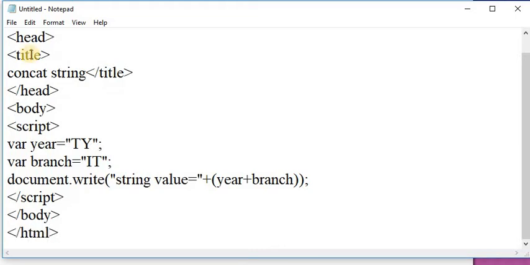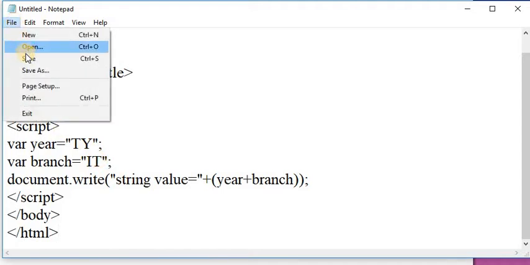In this example, first we create one variable, that is year, and assign a string to that variable, that is ty. Again I am creating one variable, that is branch, and assigning a string to that variable branch. And here, by using the concatenation operator, I concatenate these two strings, that is year and branch. The result of this program is tyit. It displays tyit on a web page.